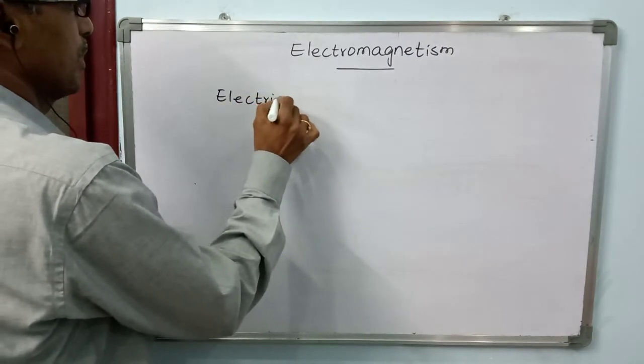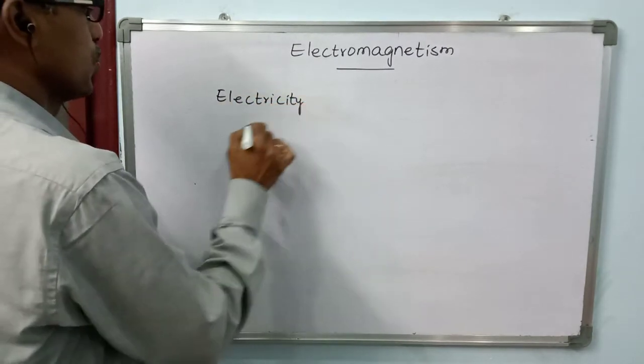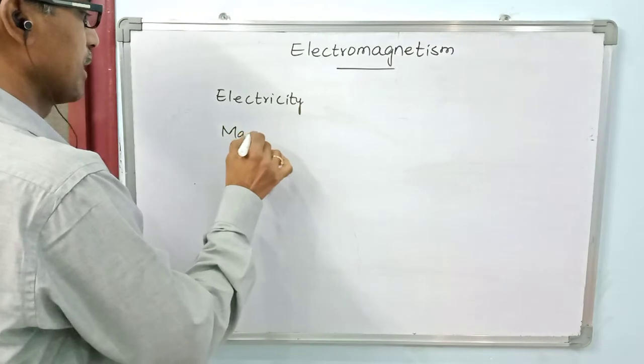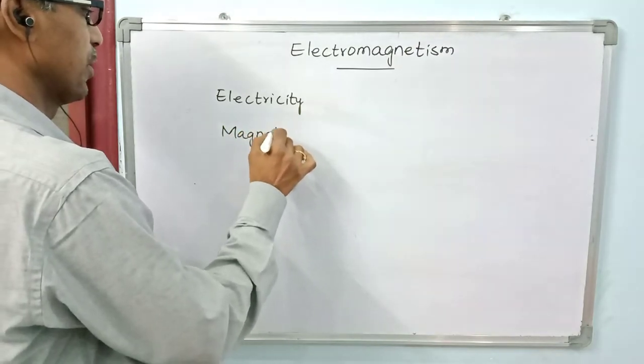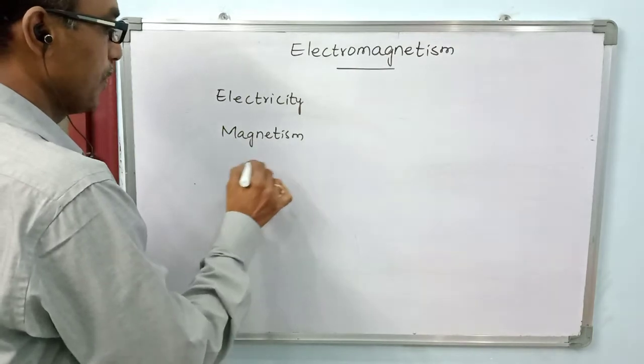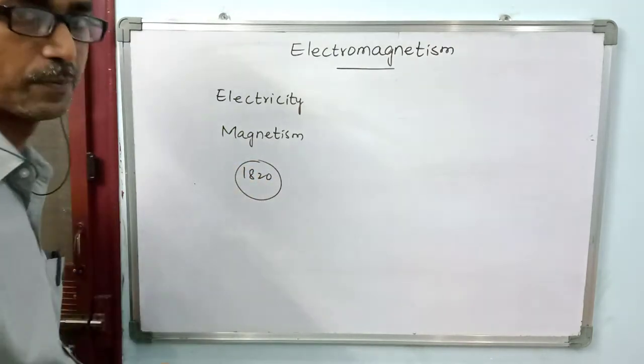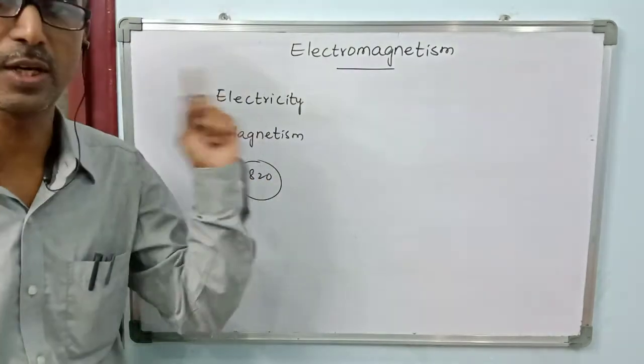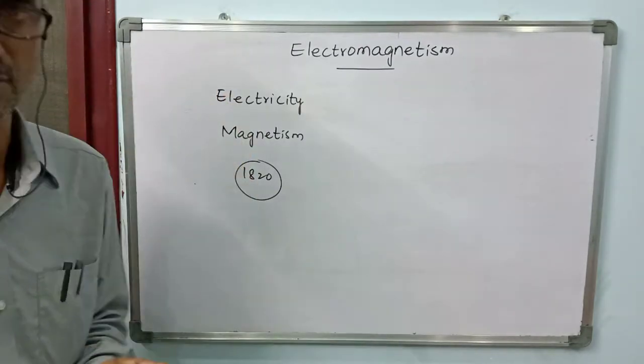Actually, we know very well electricity is one phenomenon, magnetism is another phenomenon. So till 1820, we believed that there was no relation between electricity and magnetism.